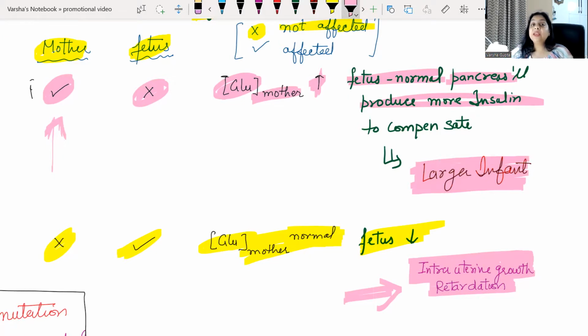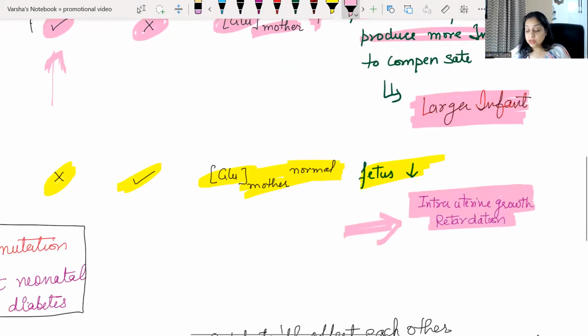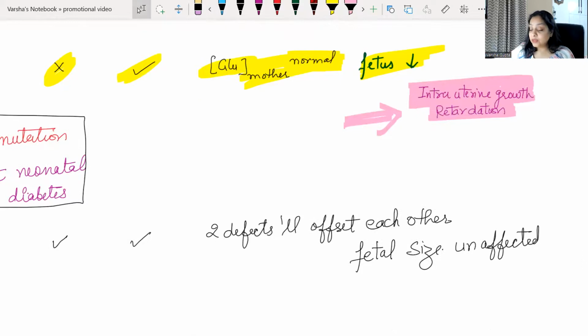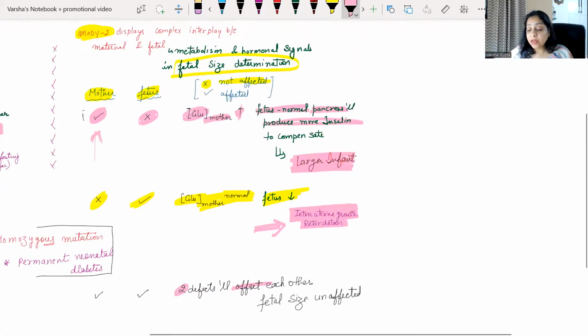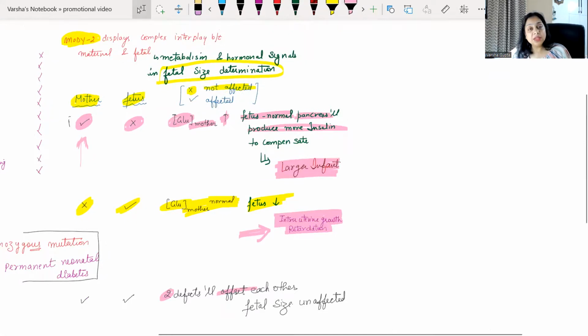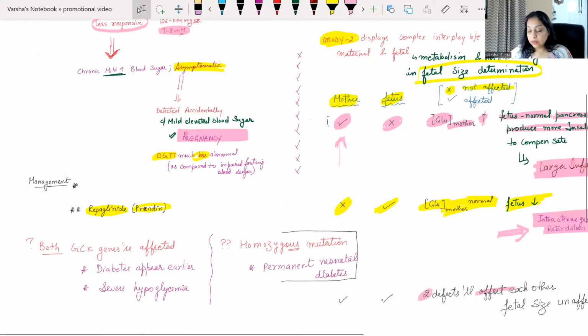Now, the third condition, when both mother and the fetus are affected. So their effects cancel out each other. That is the best case scenario, that the two defects will offset each other and the fetus size will remain unaffected, right? So there are these three things, right? Mother is affected, fetus is unaffected. Fetus is affected, mother is unaffected. Both are affected, right? This is the thing.